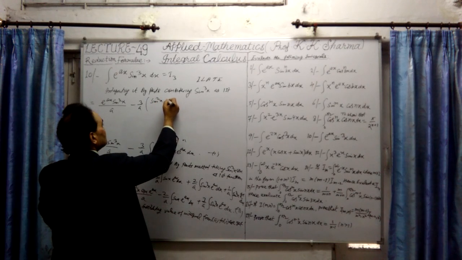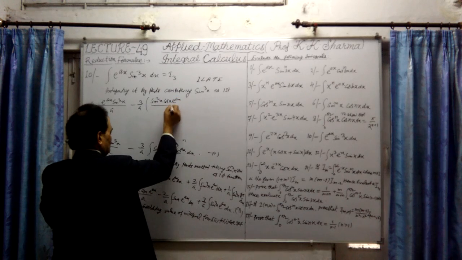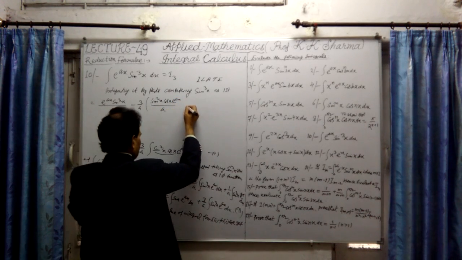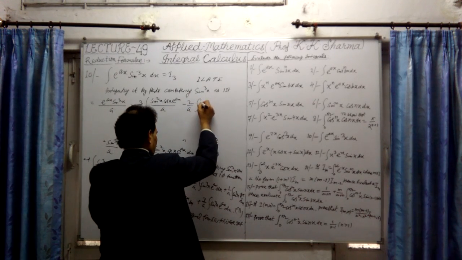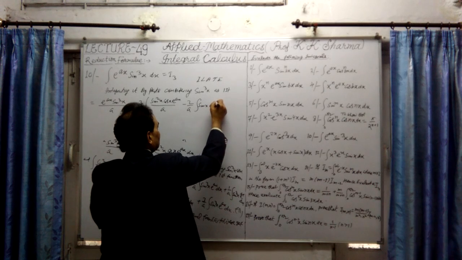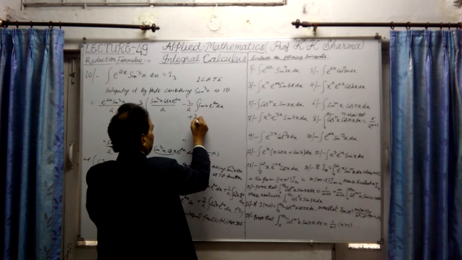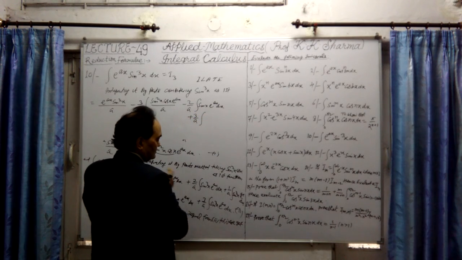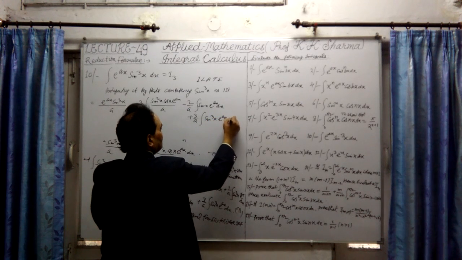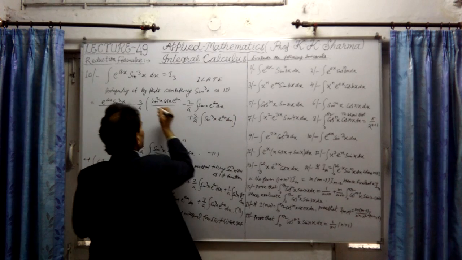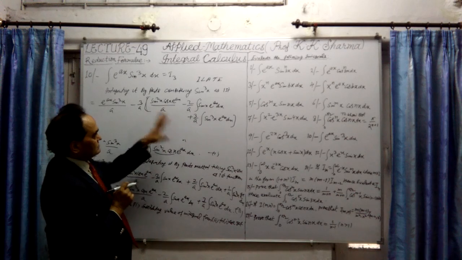Let me write the remaining: sin square x cos x e raised to the power ax upon a, minus 2 upon a, integration of sin x e raised to the power ax into dx, plus 3 upon a, integration of the same function sin cube x e raised to the power ax into dx. Let me write it down. Okay, so this is the whole value.